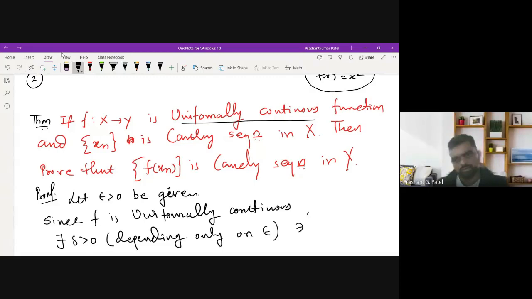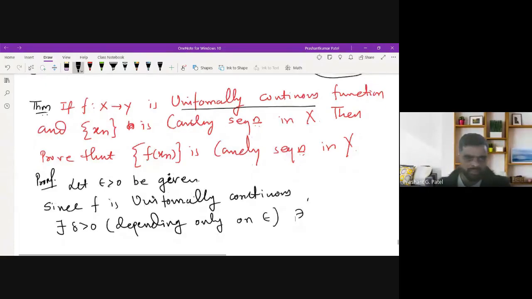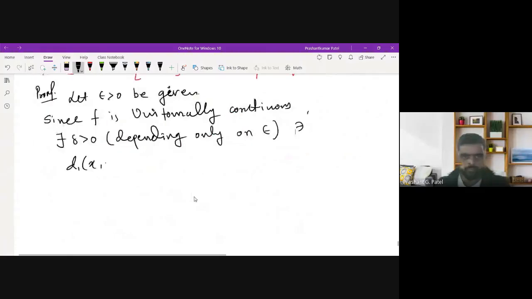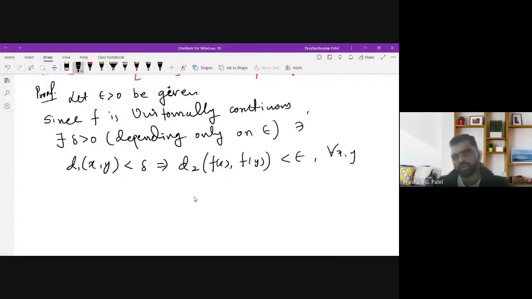Such that d1 of x comma y less than delta implies d2 of f of x, f of y is less than epsilon, for every x, y belonging to X. And since this xn is a Cauchy sequence